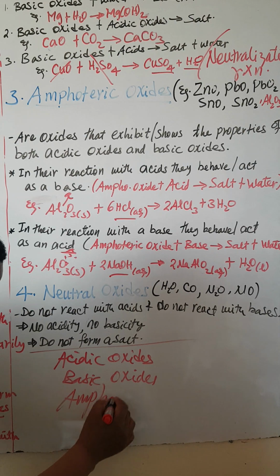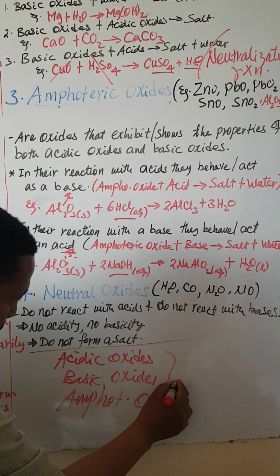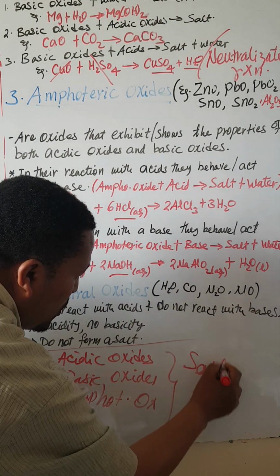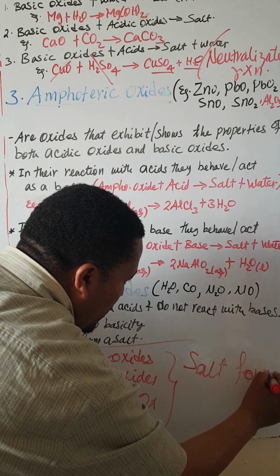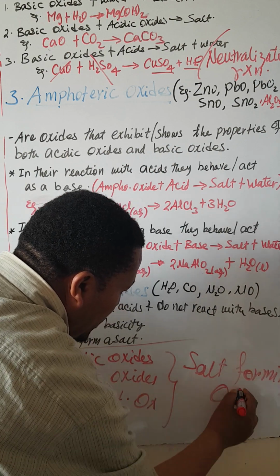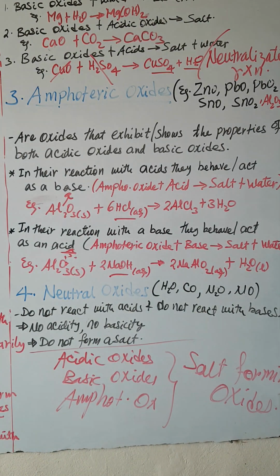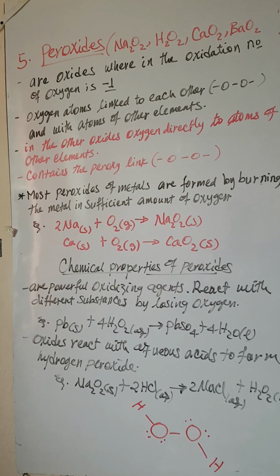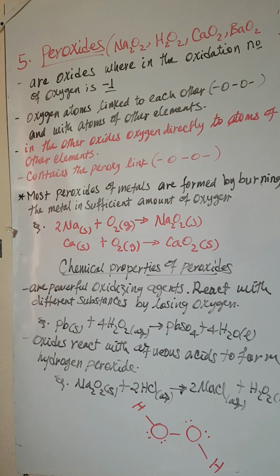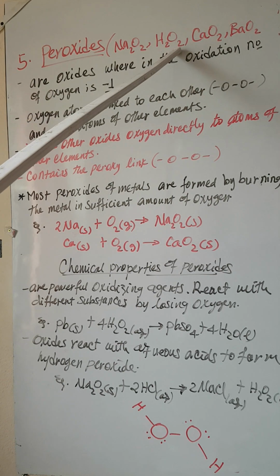They are called salt forming oxides. What about neutral oxides? They are not salt forming. Okay, so the fifth type of oxide is peroxide.